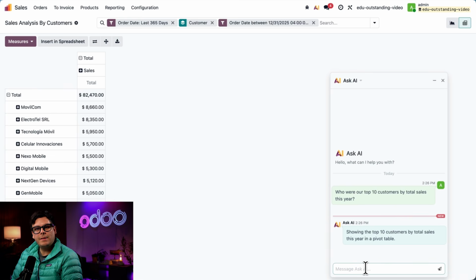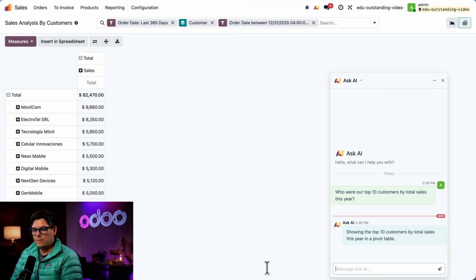It allows sales teams to quickly identify the customers driving the most revenue so that they can prioritize outreach, strengthen relationships, and ensure that these key accounts are getting the attention they deserve. Now, this is great and all, but where is Odoo AI getting this information? This info can be found in the accounting app or in our sales app. Let's quickly cross check Odoo AI's work to make sure that the math is mathing.